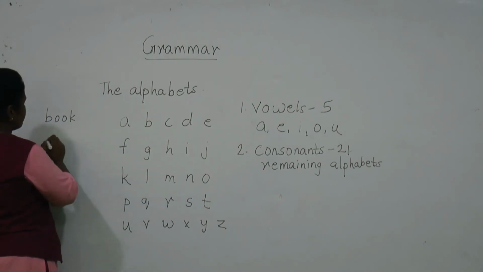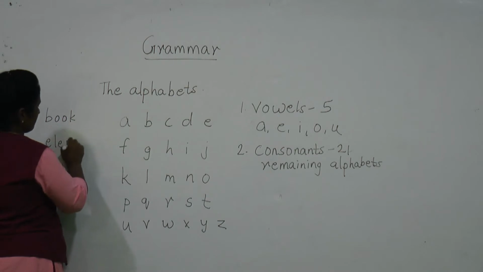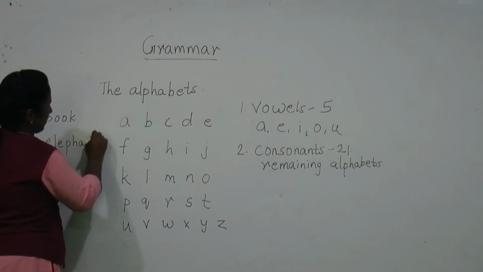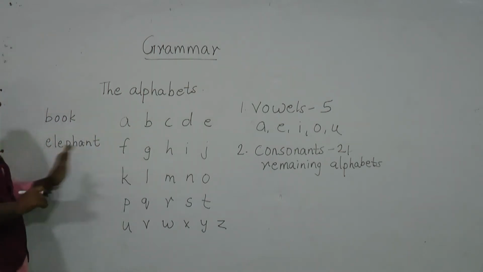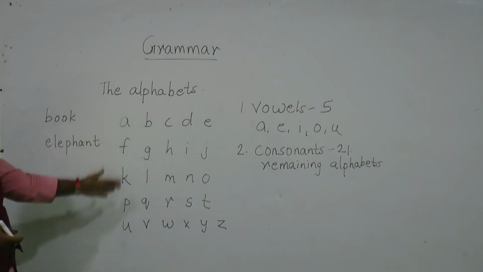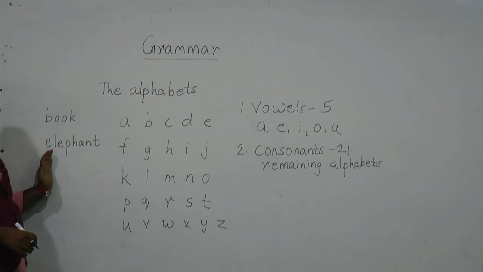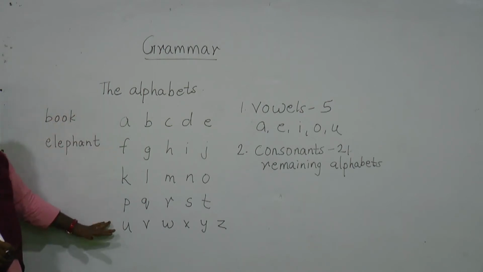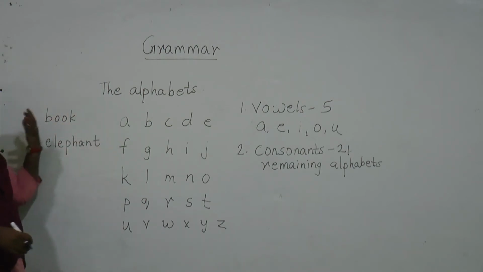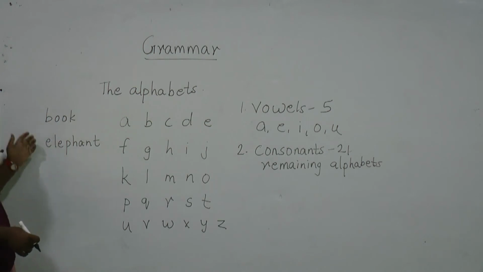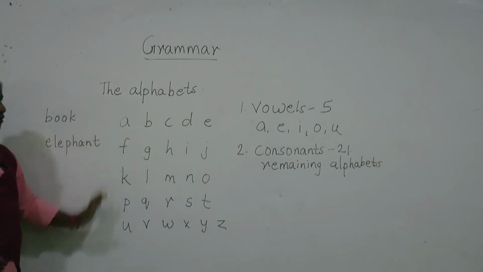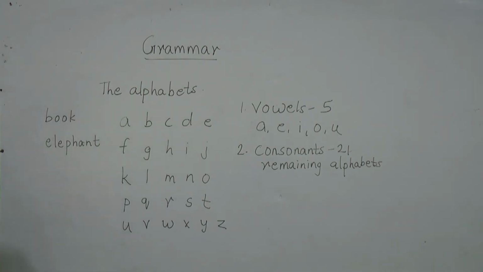If I want to write elephant, I just can't write it, isn't it? I should be introduced to all these alphabets. And if you want to write any sentence, we need to know the words. So this was all the basics about the alphabets.